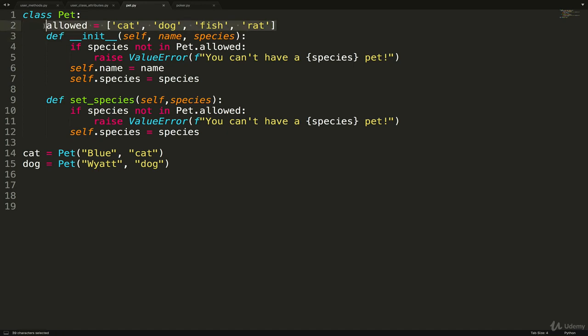However, if we were only using this once when a new pet was initialized, it would be better to not make it a class attribute. Just put it in this method and it goes away after the method is done, just like any other method or function we've defined. But because we wanted to use it more than once, we used it down here as well. And on top of that, we don't need a unique version of this in every single instance of pet. We made it a class variable that exists once.